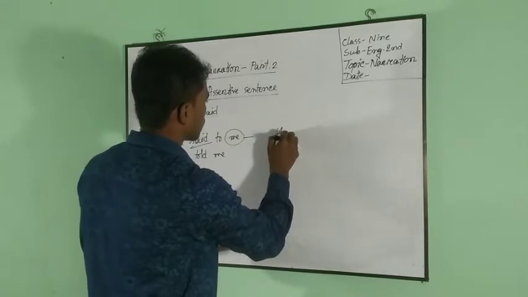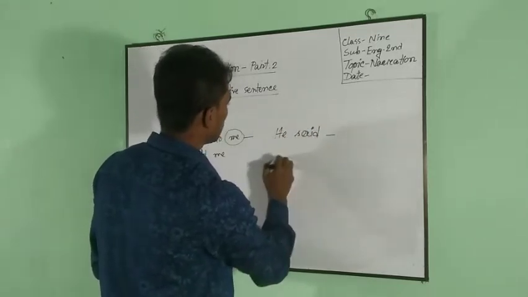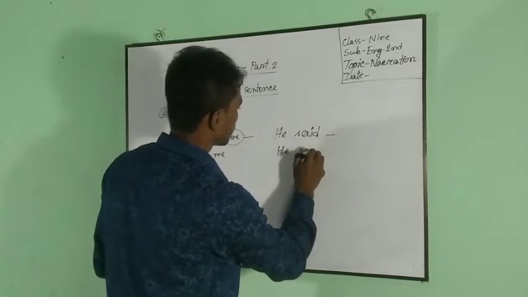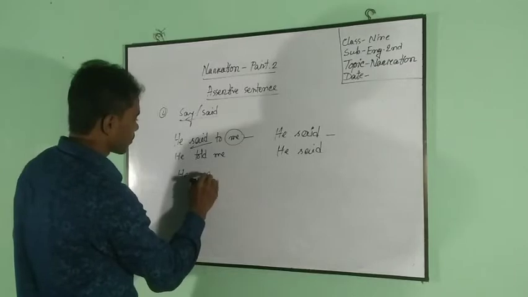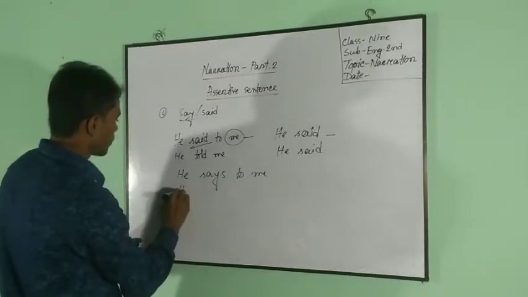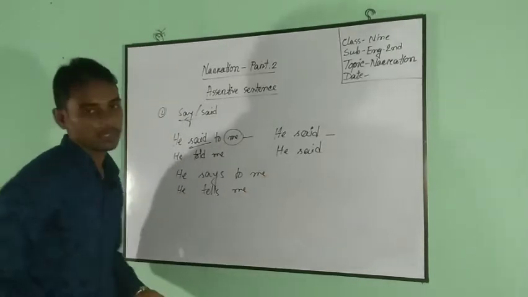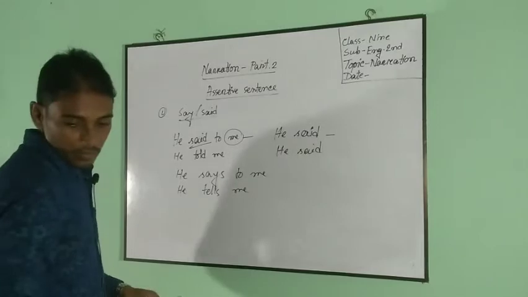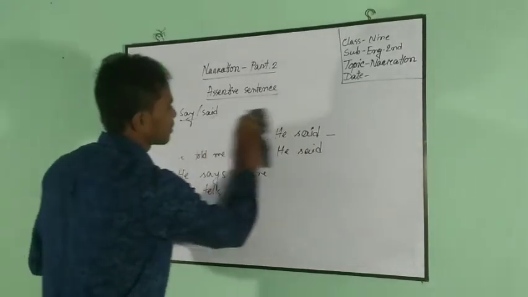Another one: he says to me, he tells me. Have you got the point? Yes.